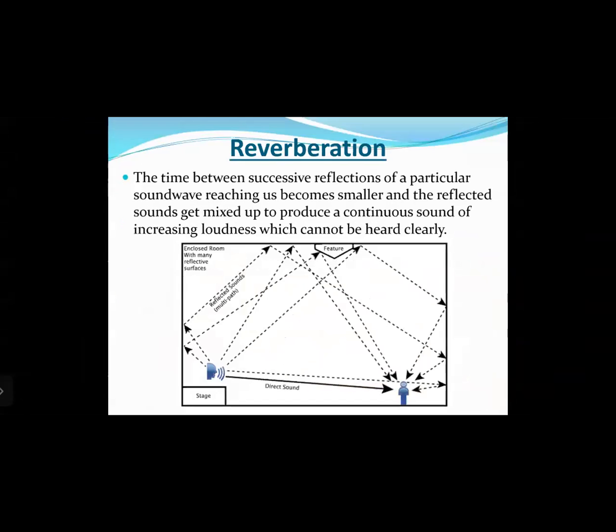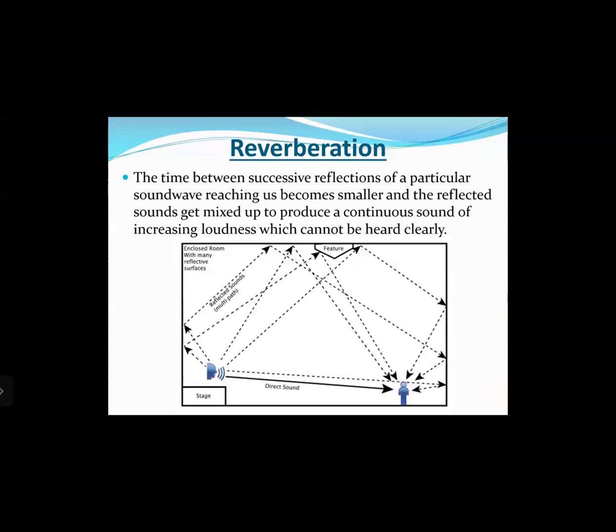Let us see. The time between successive reflections of a particular sound wave reaching us becomes smaller, and the reflected sound gets mixed up to produce a continuous sound of increasing loudness which cannot be heard clearly. Now look at this diagram again. It is similar to the previous diagram. You can see on the stage there is a person speaking. First of all, the direct sound reaches the listener in the shortest possible distance in a straight line.